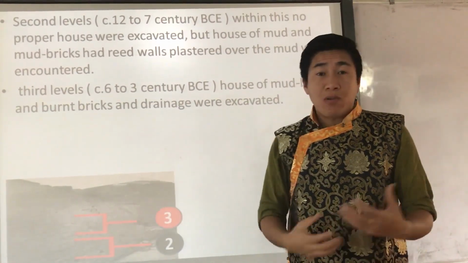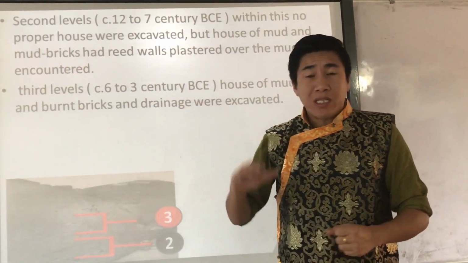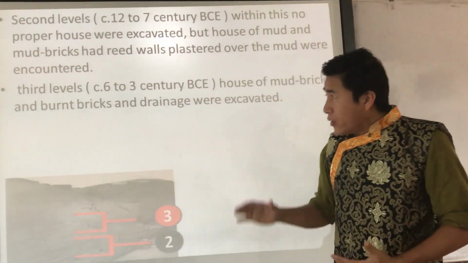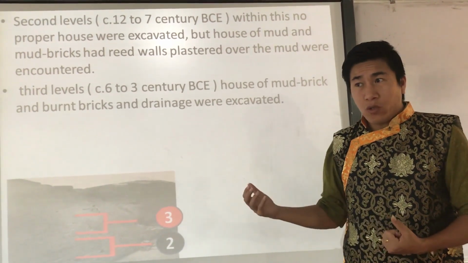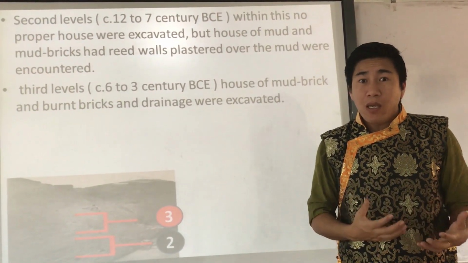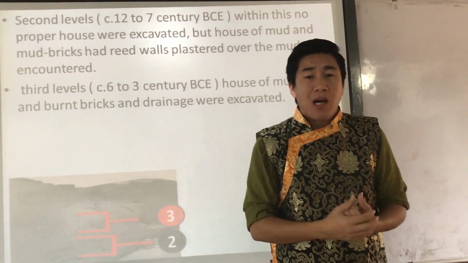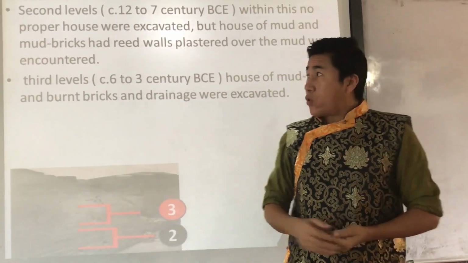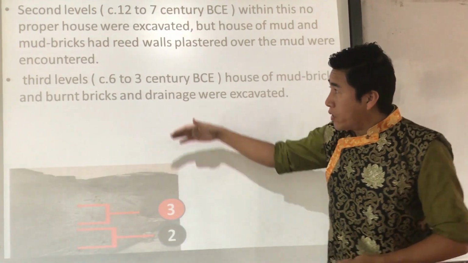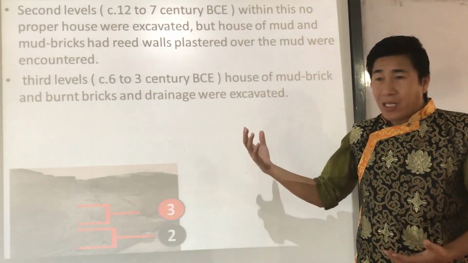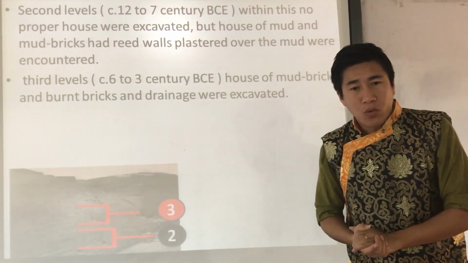There he also found a drainage, and a terracotta wall, a solid wall. So he mentioned that this must be the Hastinapur mentioned in the Mahabharata. Understood? So that is all about the excavation done by B.B. Lal during 1951 to 1952. Understood?